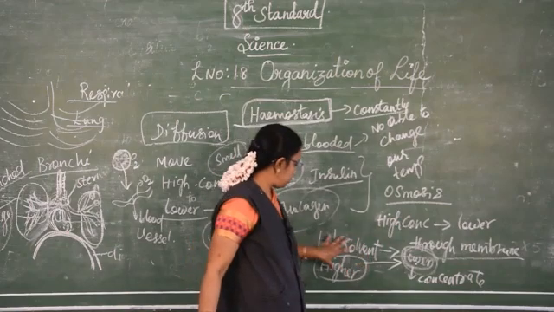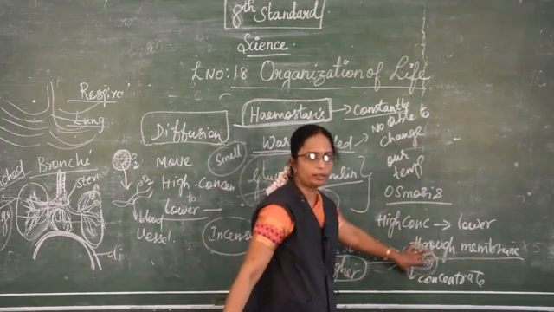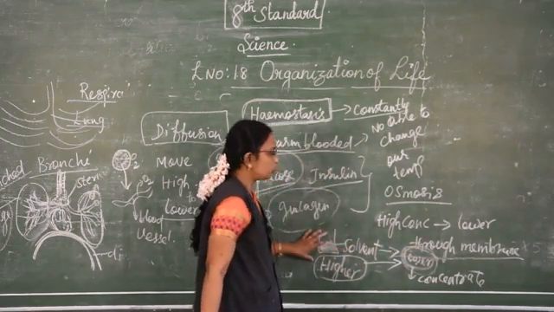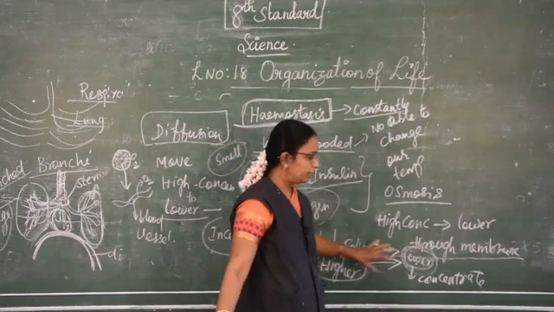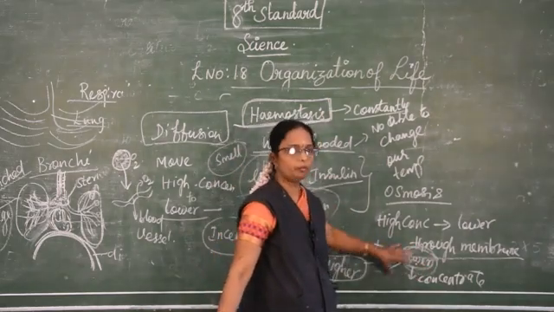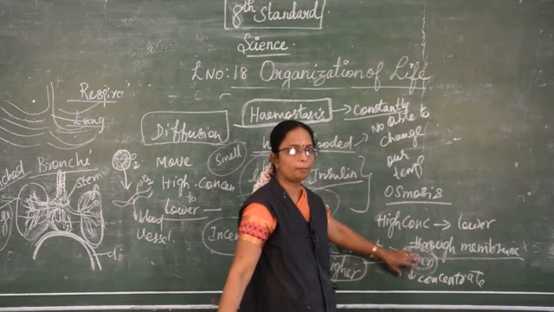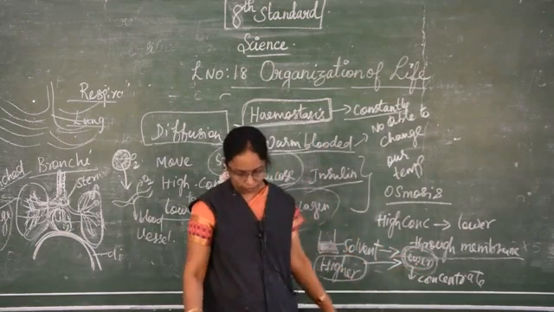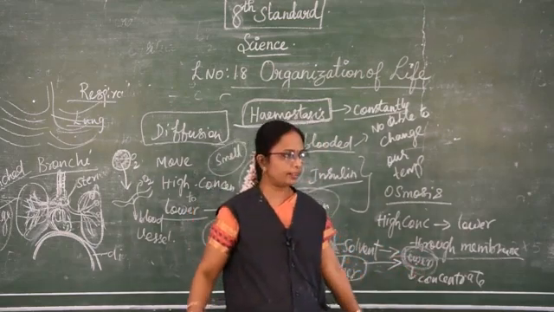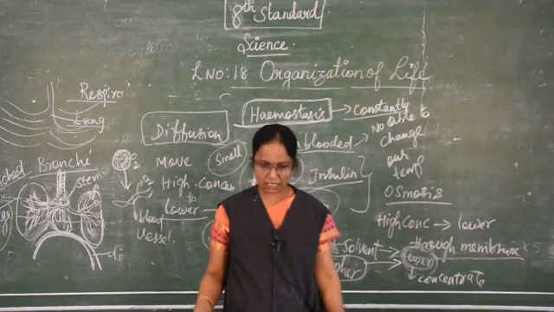One has more sugar, the other has less sugar. If it moves and mixes along with them, what will happen? Both of them become equal in concentration. This is known as osmosis.